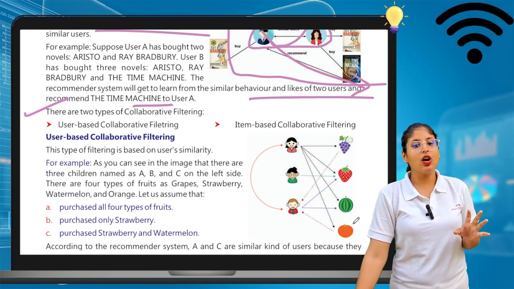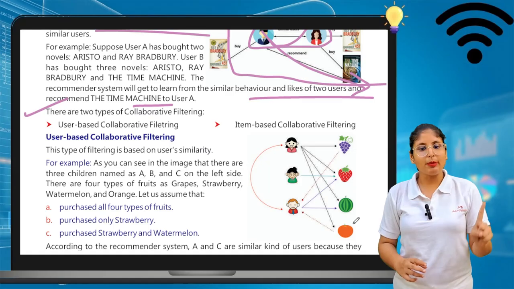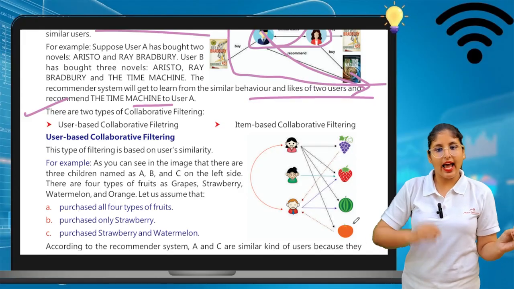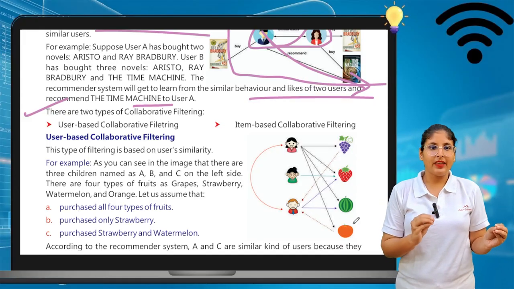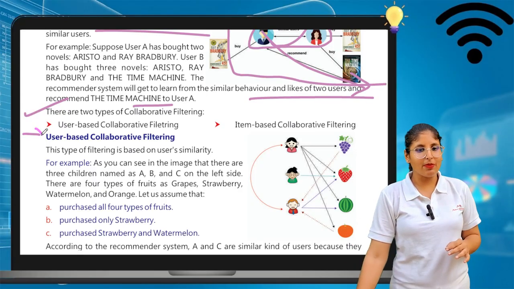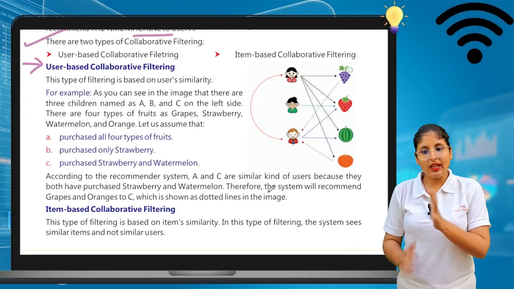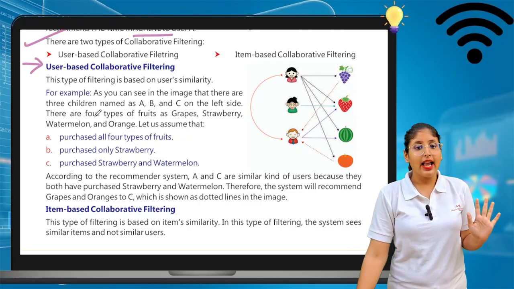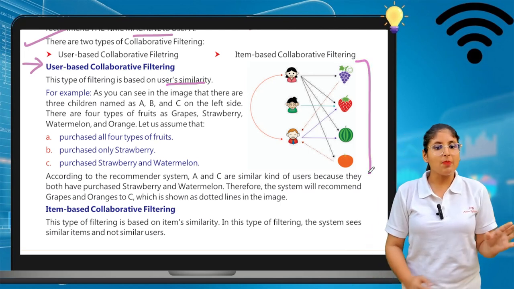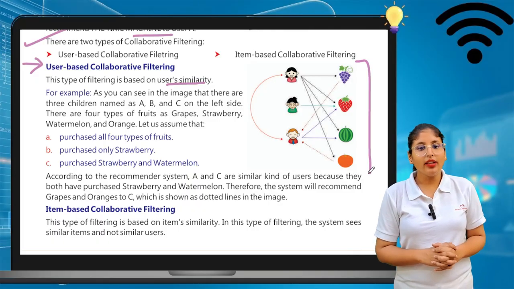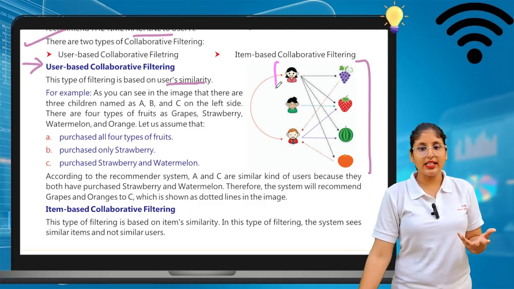Collaborative filtering also has two types. First is user based collaborative filtering. Second is item based collaborative filtering. User based means it is based on the user, and item based means it is based on the item. This is user and this is item. First we will see user based collaborative filtering. What is user based collaborative filtering? This type of filtering is based on user similarities, what the users want. For example, as we see in the image, there are three children named A, B, C on the left side. In the left side we can see the three users.